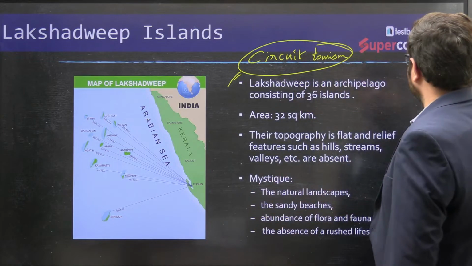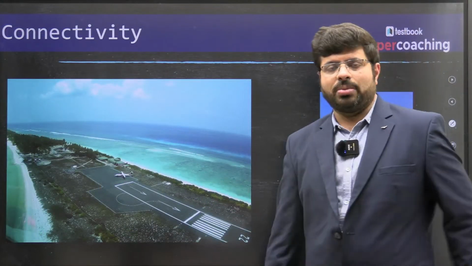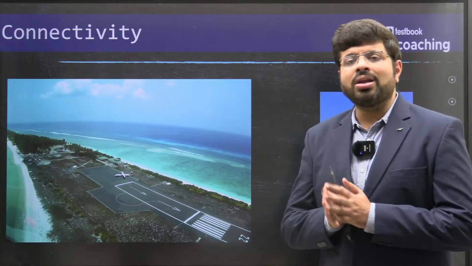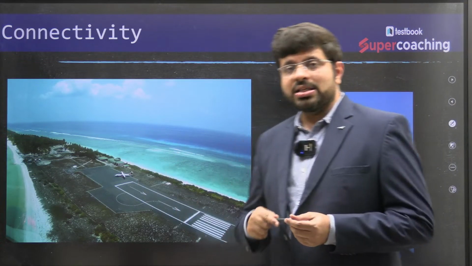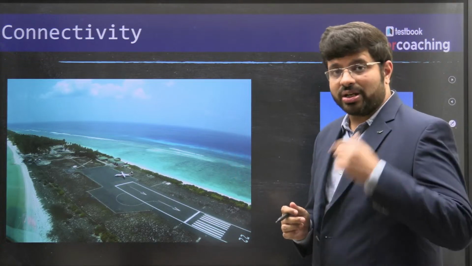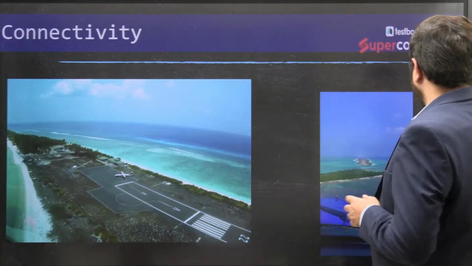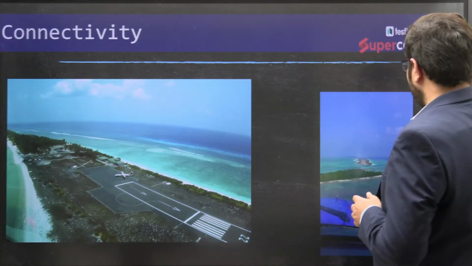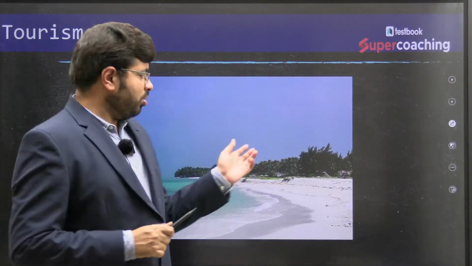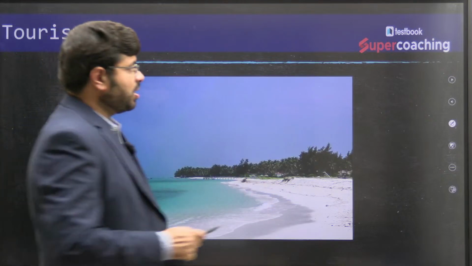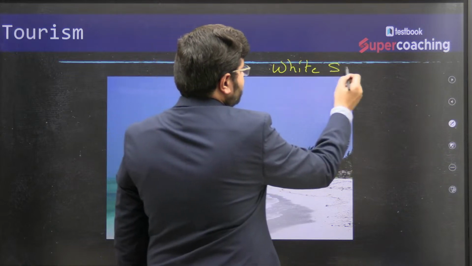So here I'm bringing in the geography, the tiny stretch of land we are talking about, because Lakshadweep is a very, very small group of islands, and the length and the width are very, very less. It is difficult to promote infrastructure. That is the concern I'm putting here. That is number one. Number two, this region, as you can see in this picture, is known for tourism of the white sandy beaches.